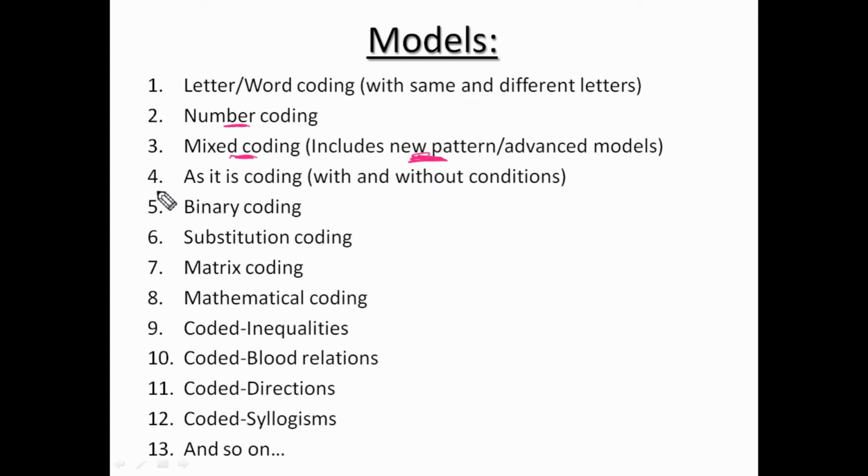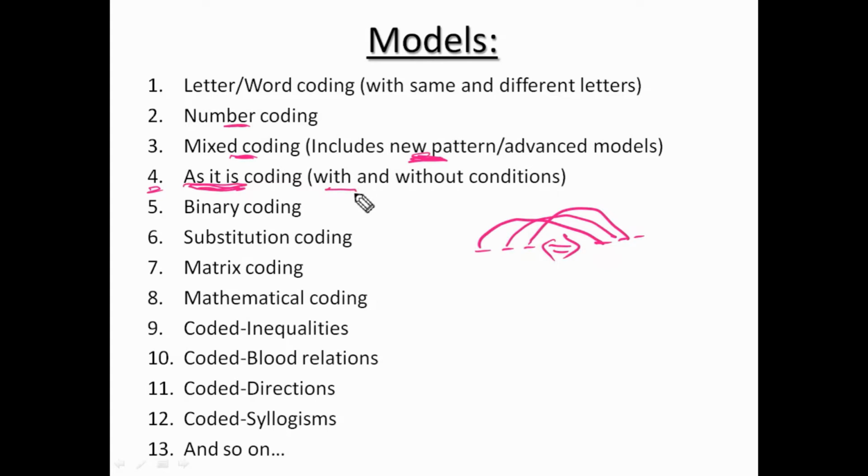Right. Next model is as it is coding. The name itself is telling: as it is. Whatever may be the order, we have to take it in the same order. In the previous case, we had respective codes and respective words, but in this model, first will be first, second will be second, third will be third. That is the way. So, as it is coding.